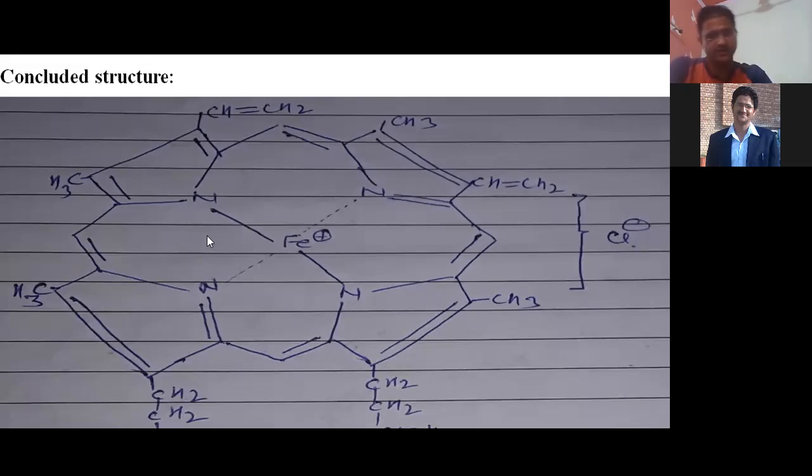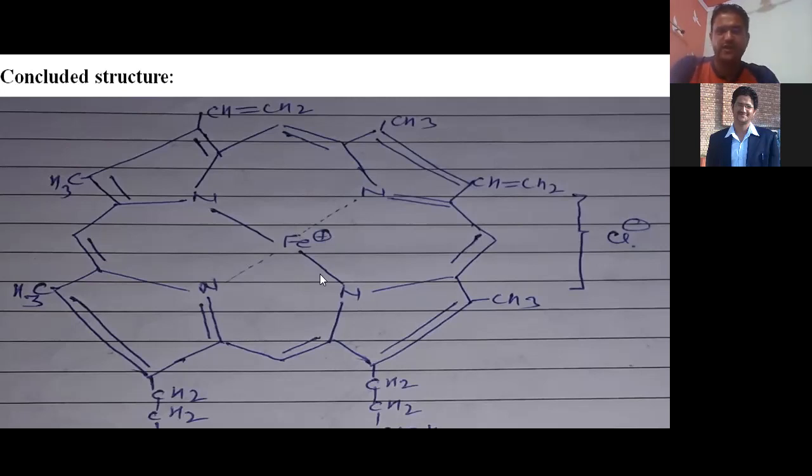So if you are clear on the structure of chlorophyll, you can easily draw the structure of hemoglobin, hemin, and if you know the structure of hemin, you can easily draw the structure of chlorophyll also. So there are 4 pyrrole rings, all connected at the alpha position, and then at the beta position 2 propanoic acids, 4 methyl groups and 2 vinyl groups. So this is the structure of heme.